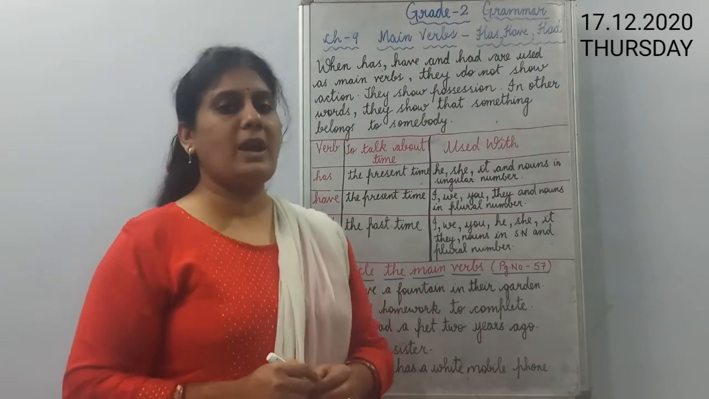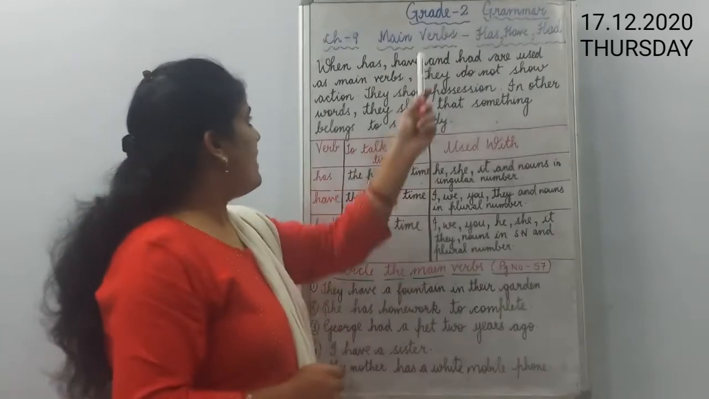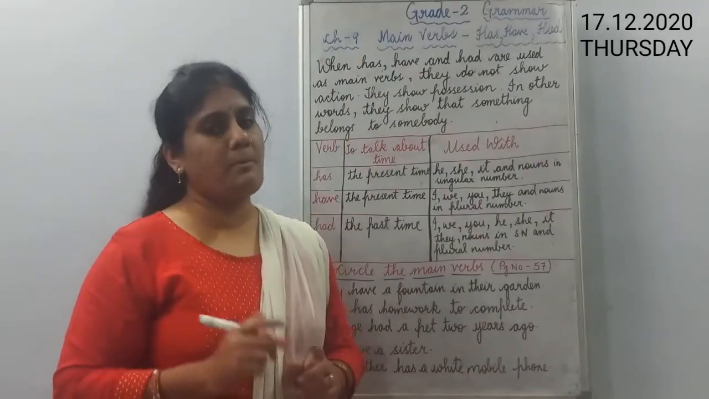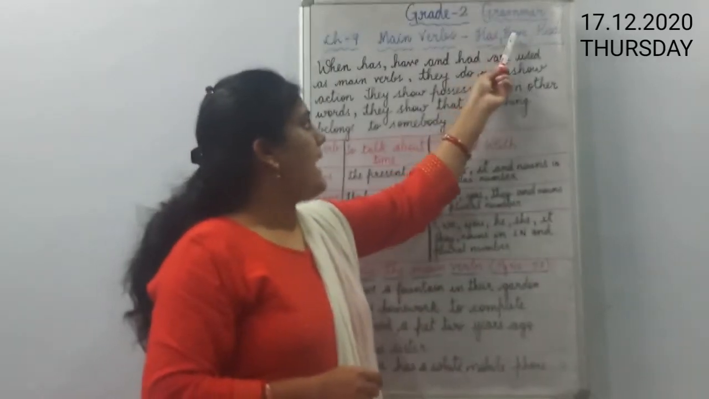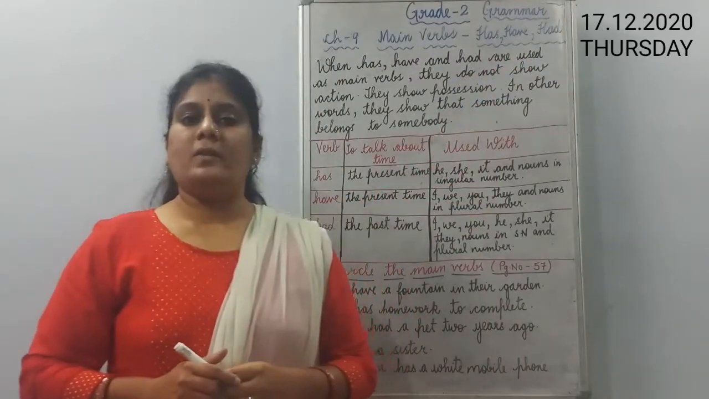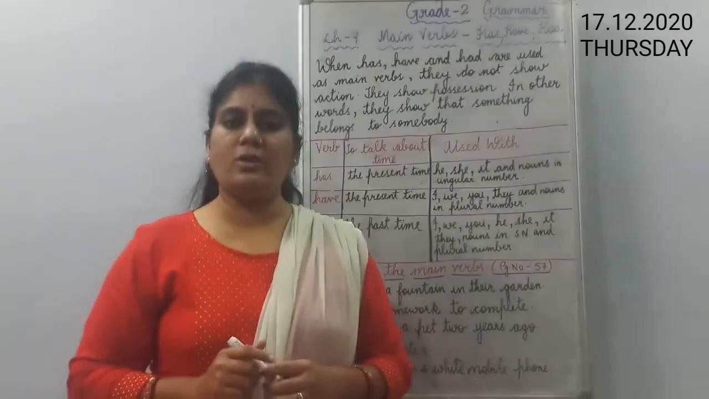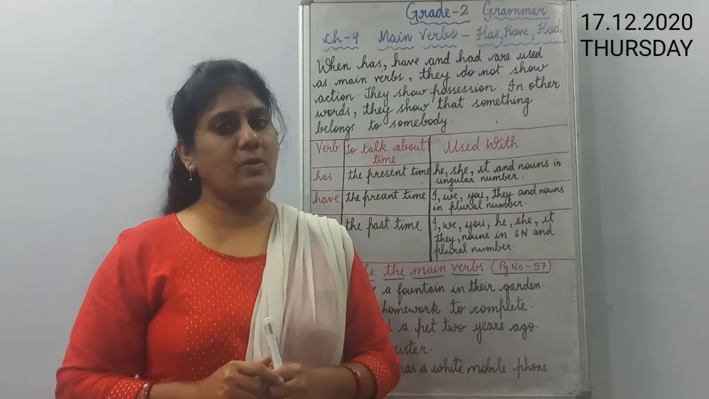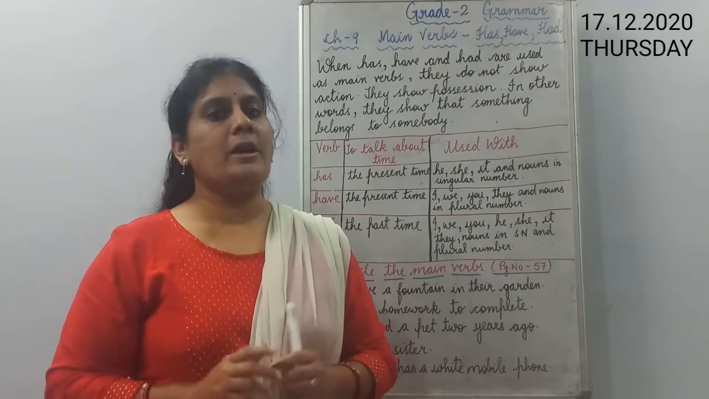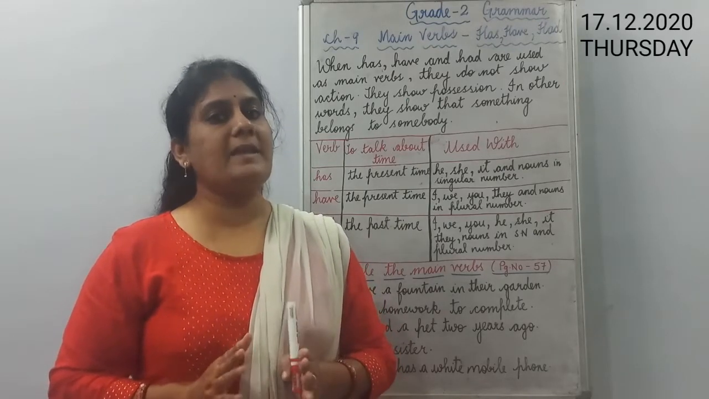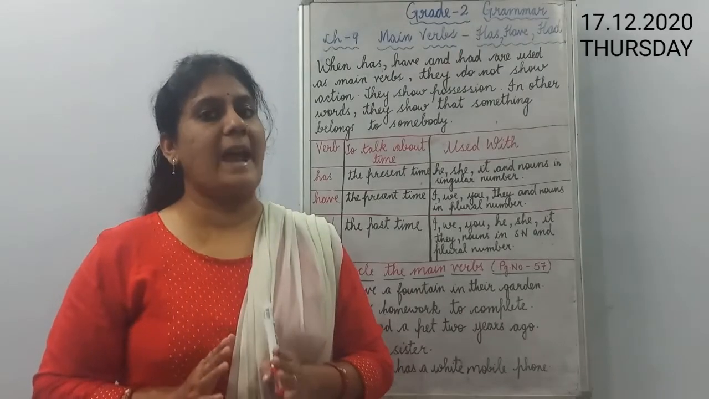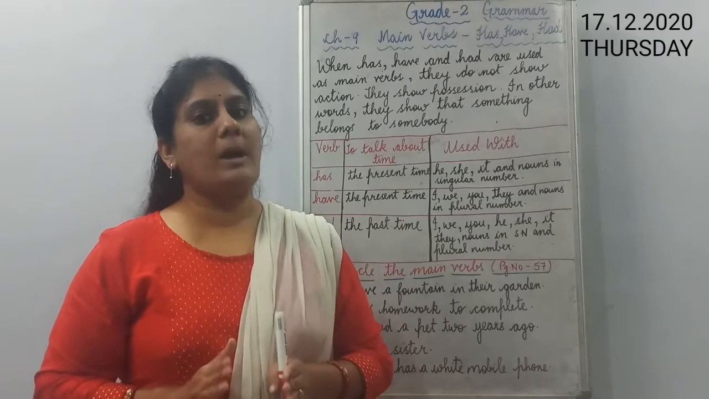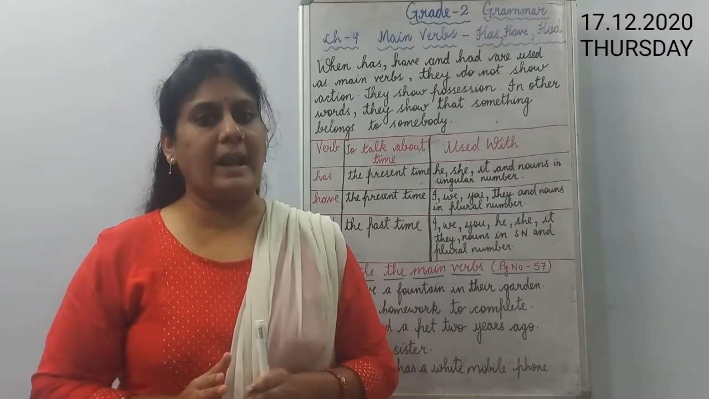Children, in today's session we are going to start a new chapter in grammar, that is chapter number 9, and the title of this chapter is main verbs: has, have and had. So children, in this chapter we are going to learn how has, have and had are used as main verbs. Now as main verbs, they stand alone. They do not need a helping verb to complete the meaning of a sentence.